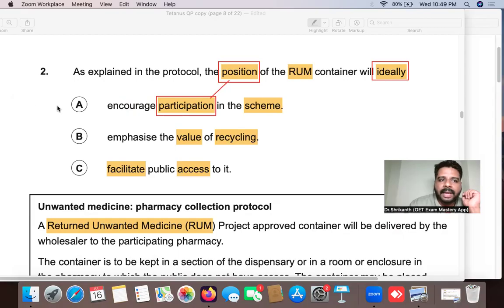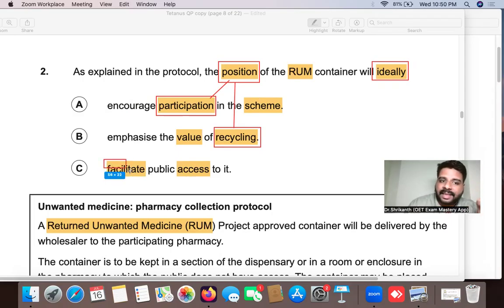Now, what is the verb in answer option B? Emphasize the value of recycling. So here the word recycling is the verb over here, and it will emphasize the value. That is, people will know how valuable recycling is. So if this container is kept in this position, it will make people understand the importance of recycling. Now what is the verb in answer option C? What is the action over here? Facilitate public access to it.